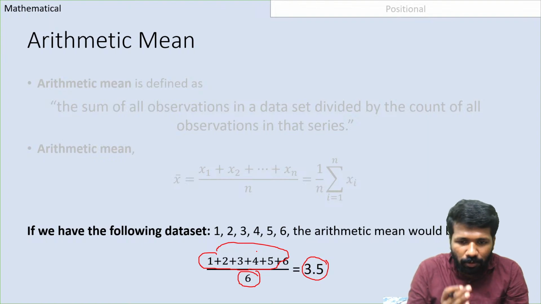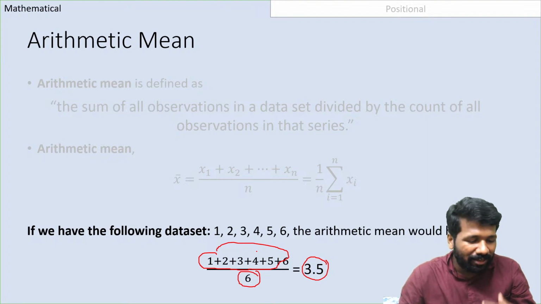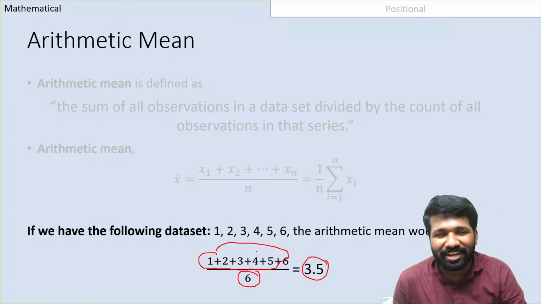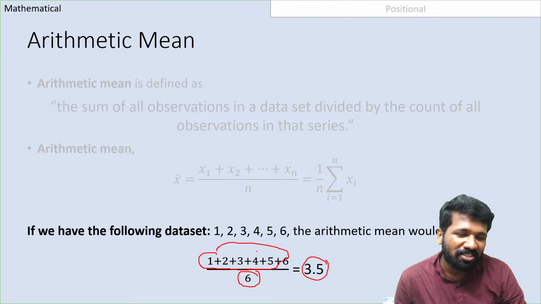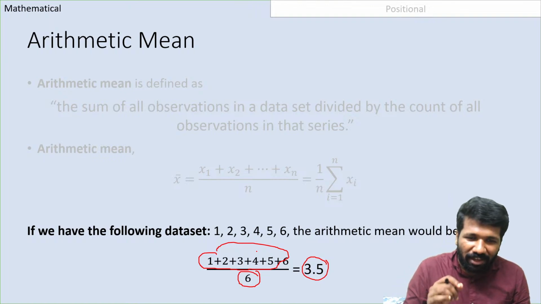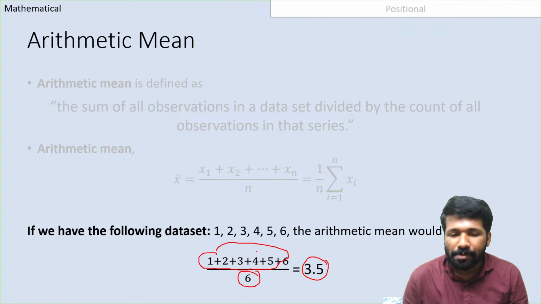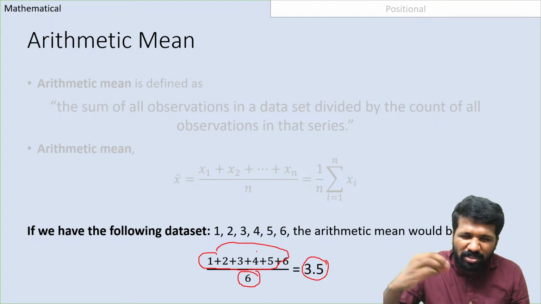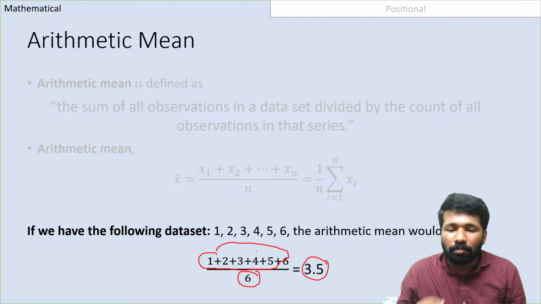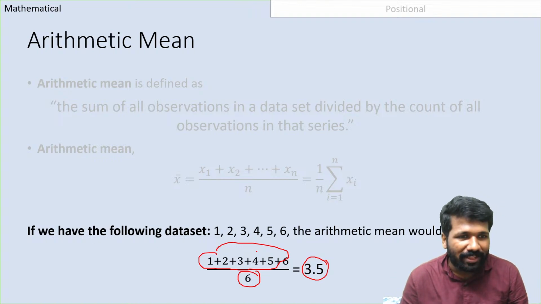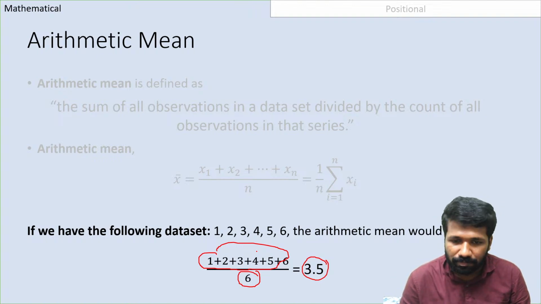That means we want to know that on an average, in common man terms we say, on an average this much money is there. So on an average is not mathematically told, but here literally we are finding the average value, which is the central value, or we want to know almost how much will be the middle value, or how much range is the value. To get that, you can use arithmetic mean.